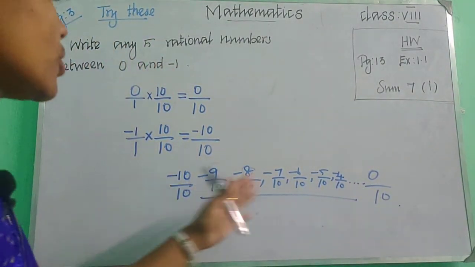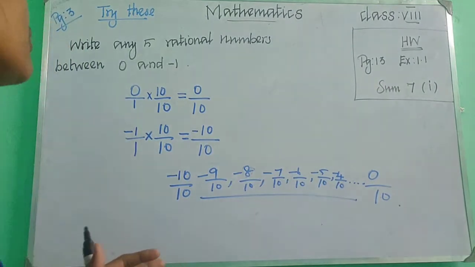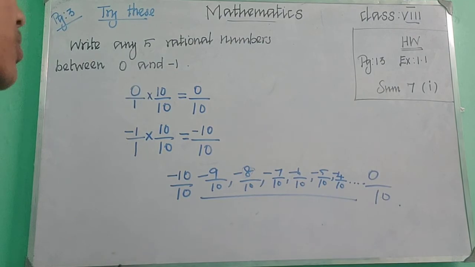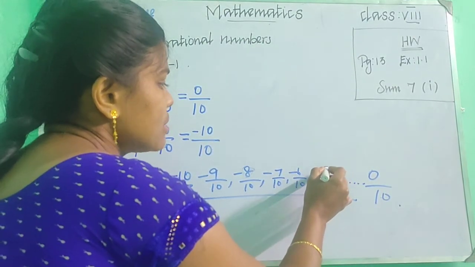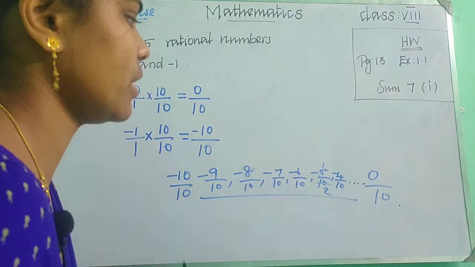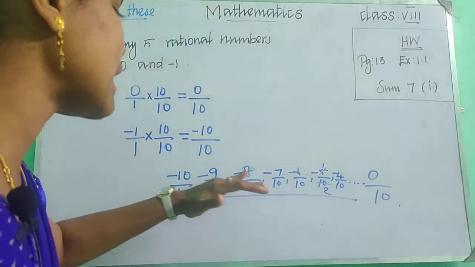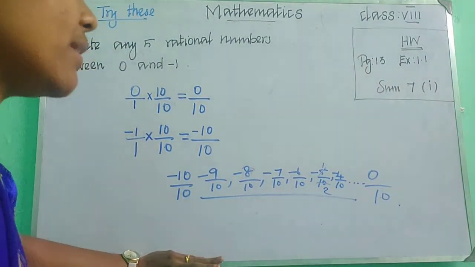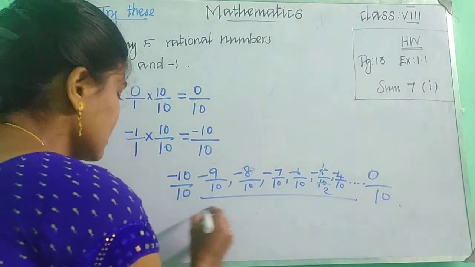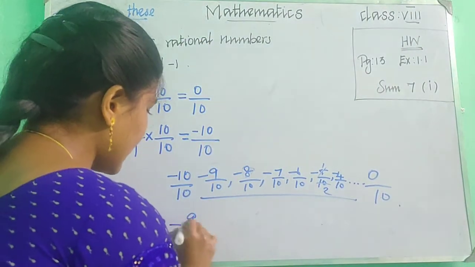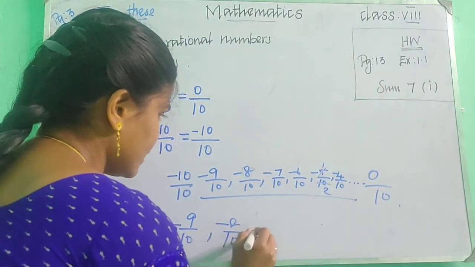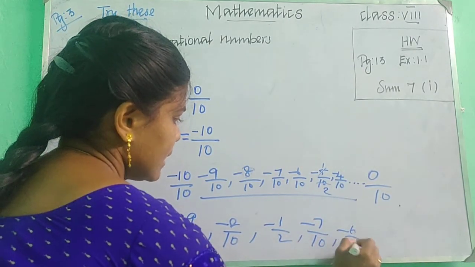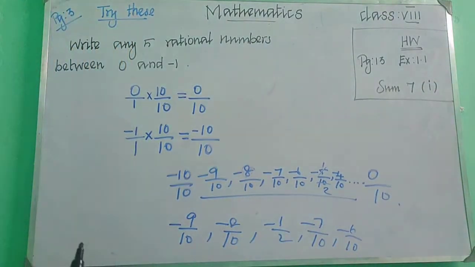Children, you can choose any of these, any 5 rational numbers, and that is your answer. You should copy this in your notebook. If you need to simplify this, also no problem. If you do not need to simplify, you can write the same answer. You can simplify and write. So the answer is 5 rational numbers: minus 9 upon 10, minus 8 upon 10, minus 1 upon 2, minus 7 upon 10, minus 6 upon 10. So all these are the 5 rational numbers.